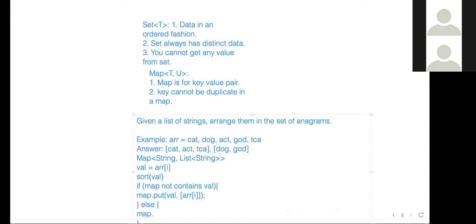Map dot get val dot add the array, correct? And at the end, what do we do? We get all the values and those values will be our answer, correct? So let's write a code for this. Do you want to write a code for this? Let's write a code.